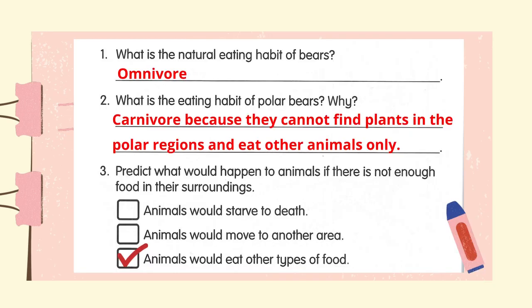Let's check the answer. What is the natural eating habit of bears? It is omnivore. Number 2. What is the eating habit of polar bears? Why? Carnivore, because they cannot find plants in the polar regions and eat other animals only.